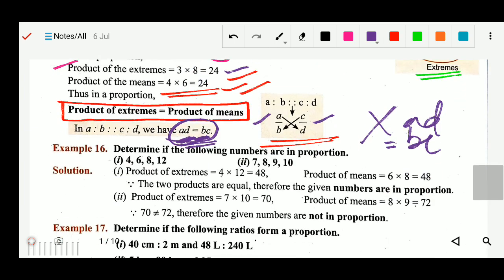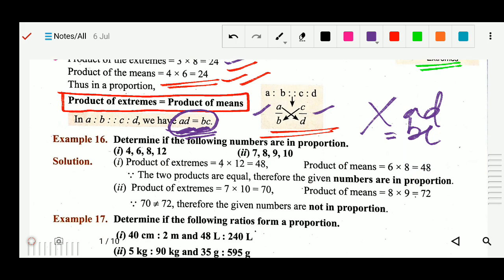One example you can see here. Determine whether the following are in proportion or not. So 4, 8, 6 and 12. Four numbers are given. So what do we have to do? First of all we find the product of extremes. So 48.